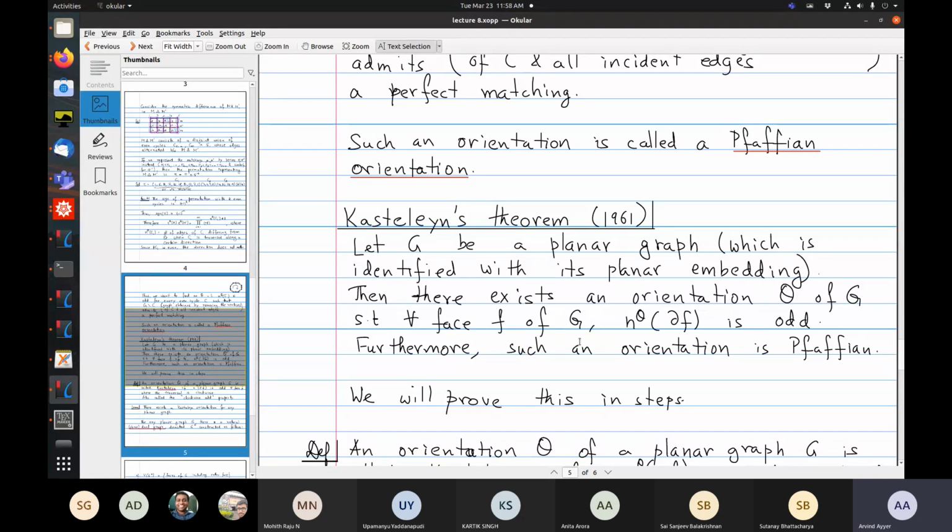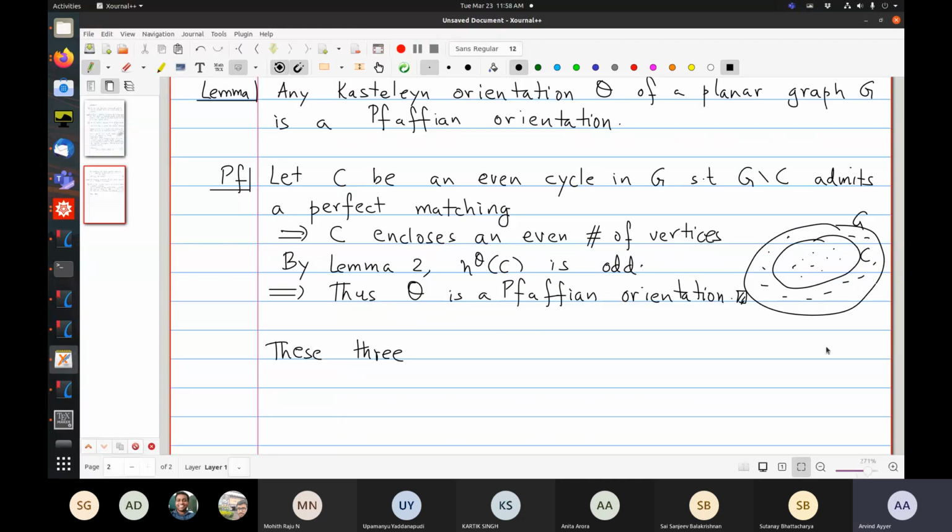So an orientation O, which is a Castelline orientation, and which is also a Pfaffian. The plural of lemma: people often use lemmas, but by the rules of Latin, the plural of lemma will be lemmata. So these three lemmata together.